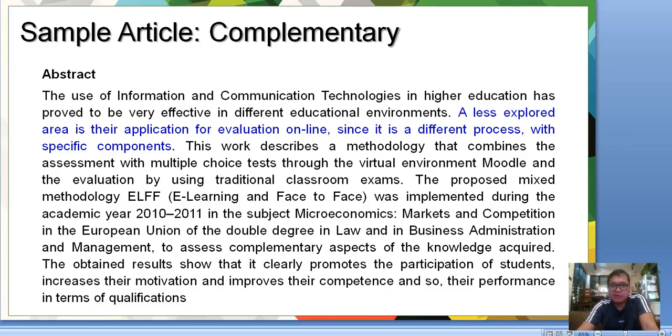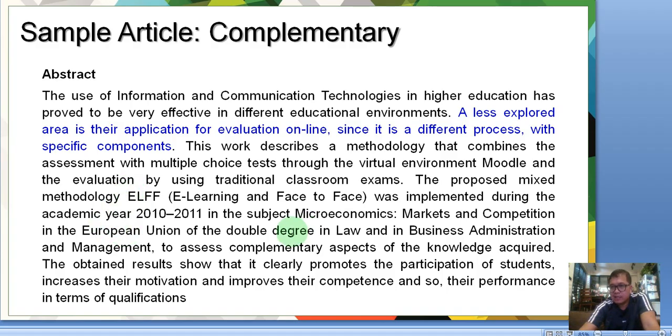The proposed mixed method methodology, ELFF, was implemented during the year 2010 to 11 in the subject microeconomics, markets and competition, the European Union of the double degree in law and business administration and management. To assess complementary aspects of the knowledge acquired, the obtained results show that it clearly promotes the participation of students, increase their motivation, and improve their competence, and so their performance in terms of qualifications.